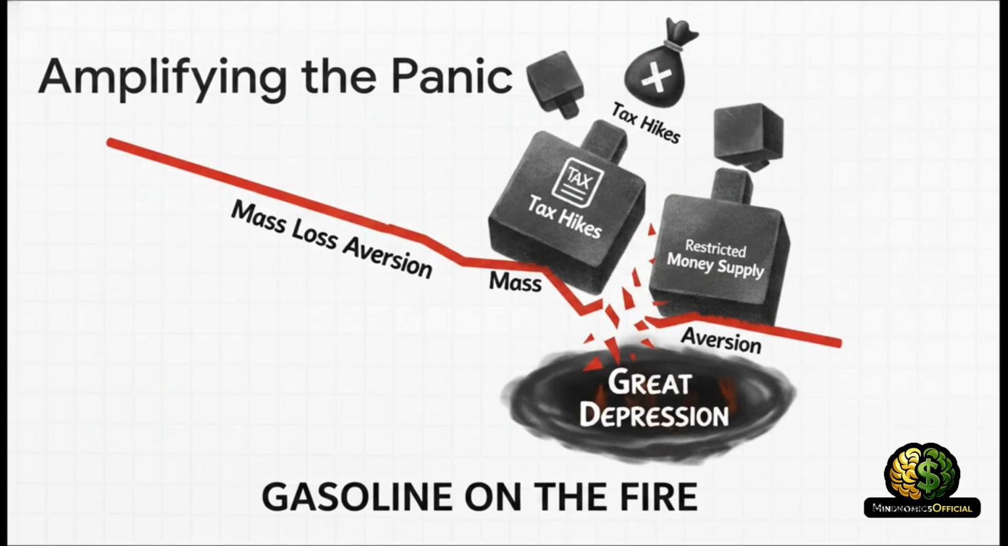And this panic was massively amplified by the collision of biology and systemic structure. Mass loss aversion triggered those synchronized global sell-offs, but structural policy decisions, specifically Herbert Hoover's tax hikes and restricted early fiscal spending, really compounded the crisis. This deadly combination of mass psychology and policy response turned a standard market correction into the Great Depression.